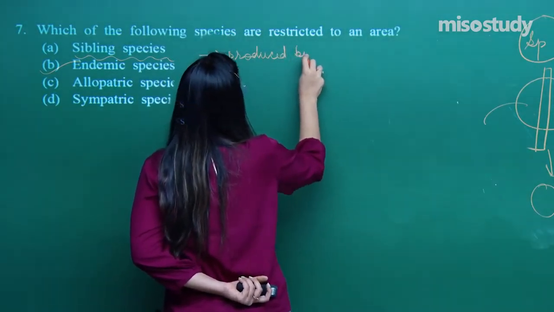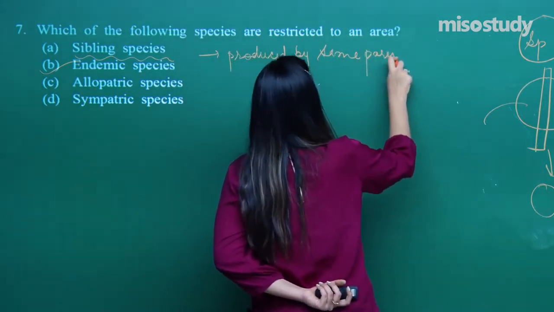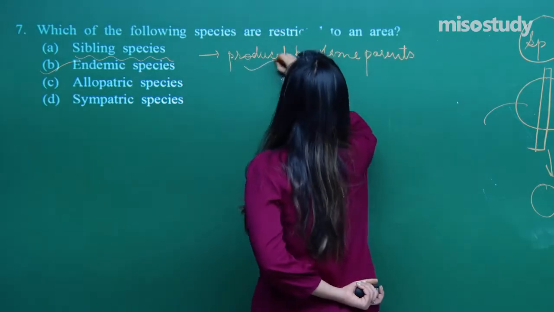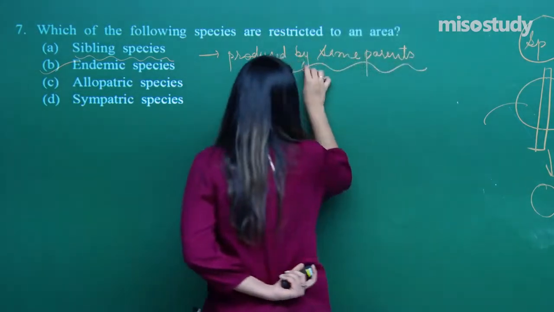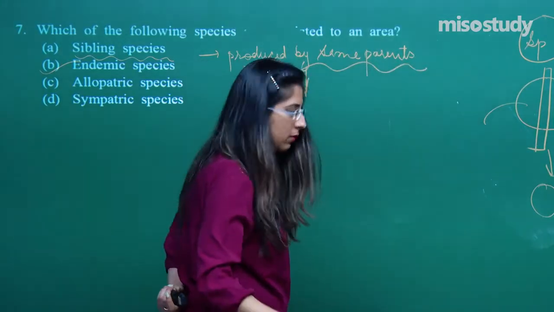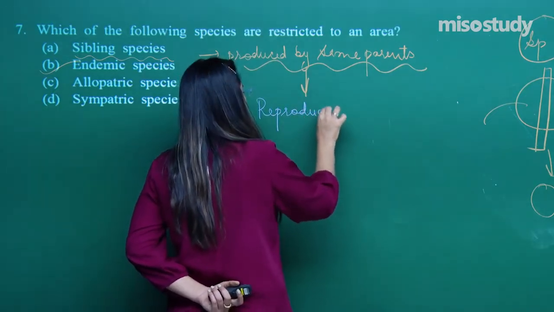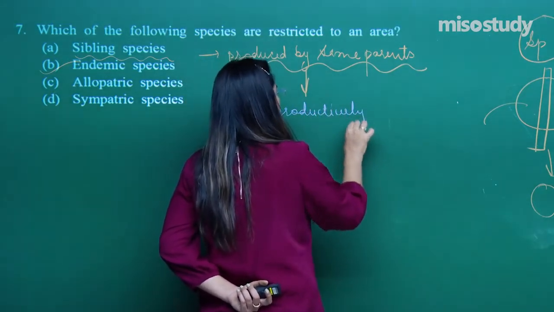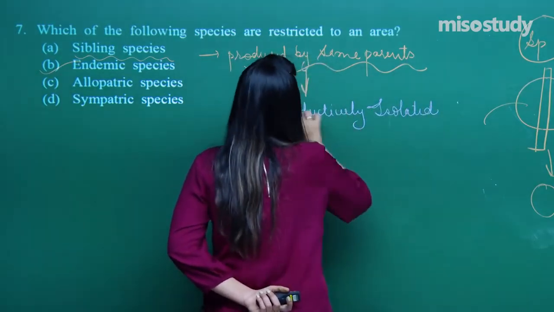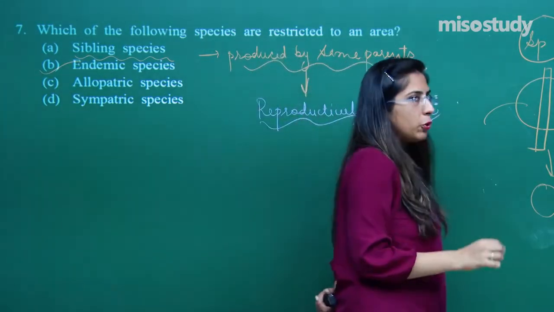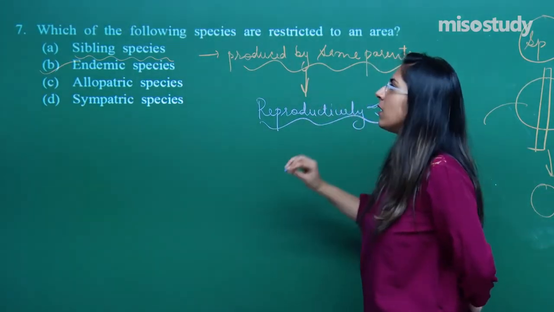Produced by same parents. As they are produced by same parents, so they are reproductively isolated. That means they cannot reproduce with each other. Though this is not a part of the question, still I want to explain the exact meaning of these